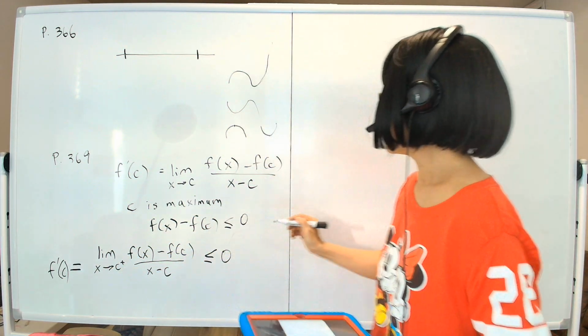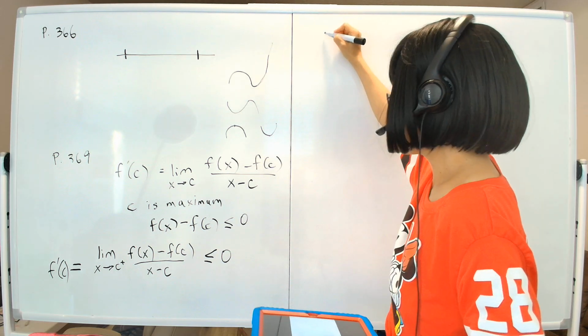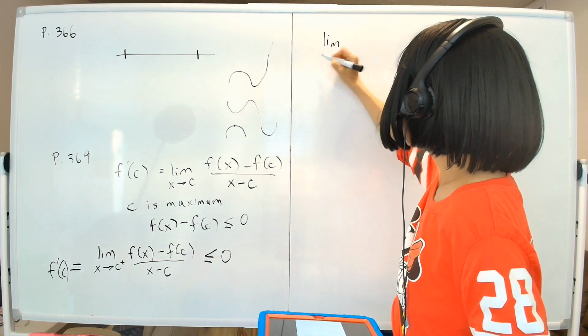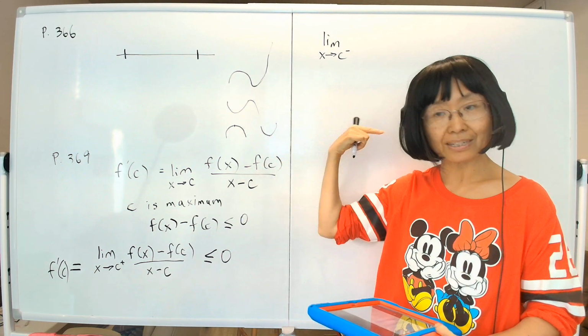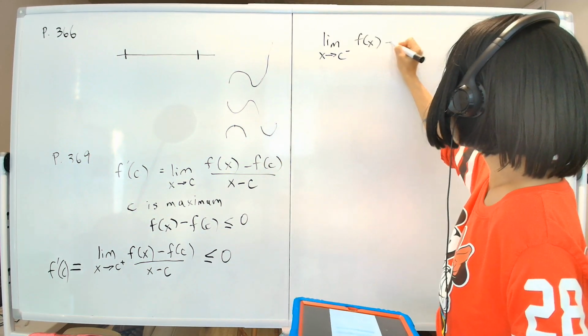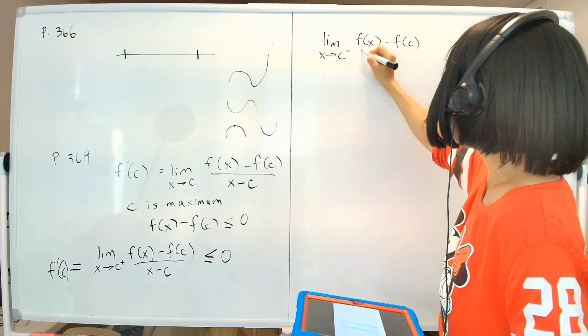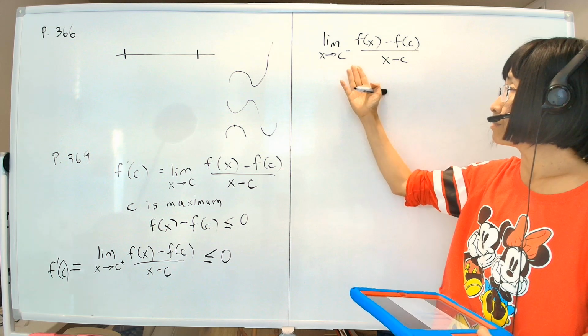Now, similarly, we are going to approach from the negative side. So the limit as x approaches c from the minus side, that is from the left side, of the same function, f of x minus f of c divided by x minus c. Now, what happens when you approach from the left side?